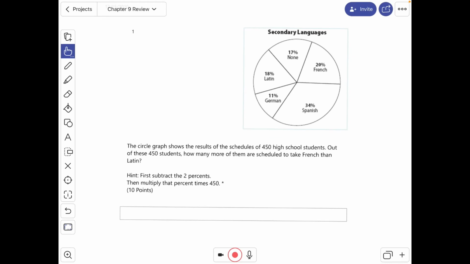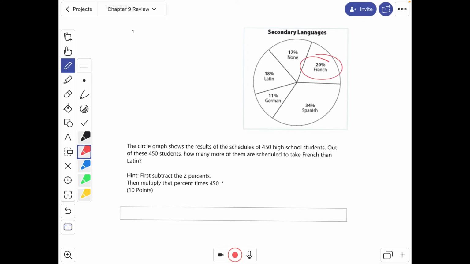Today we're covering Chapter 9, Review. Number 1 says, the circle graph shows the results of the schedules of 450 high school students. Out of these 450 students, how many more of them are scheduled to take French than Latin?